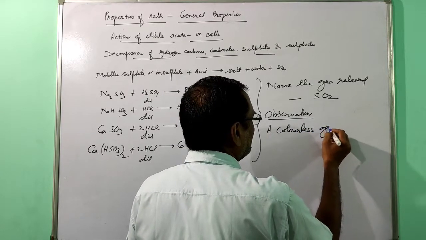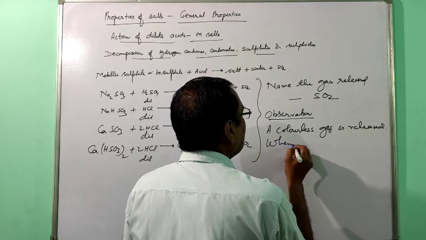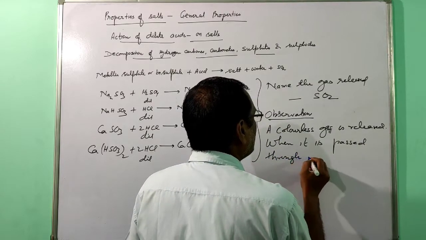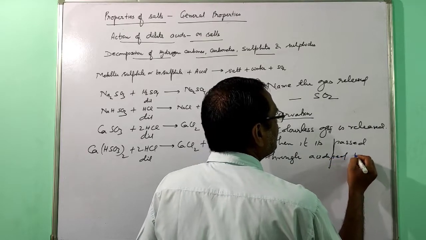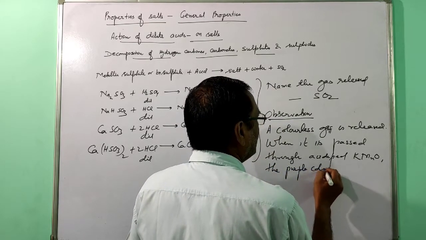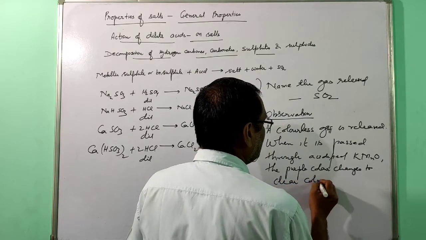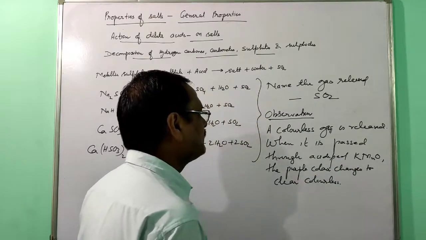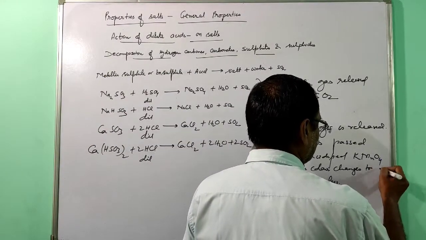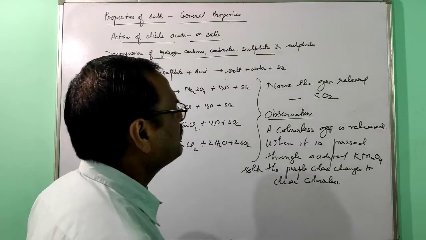A colorless gas is released when it is passed through acidified KMnO4 solution. The purple color changes to clear colorless.